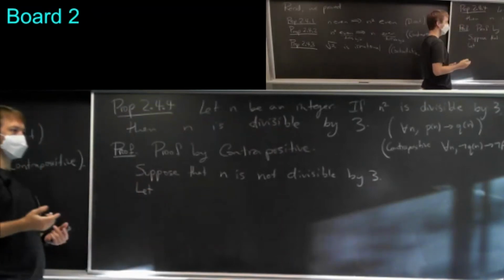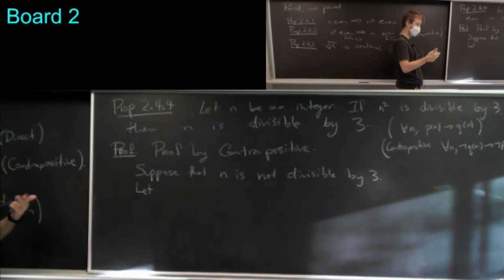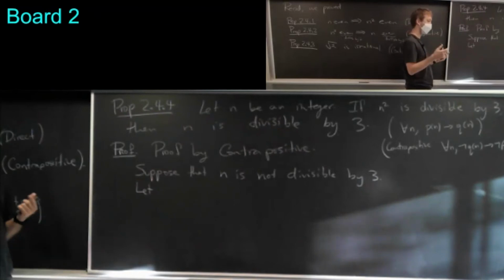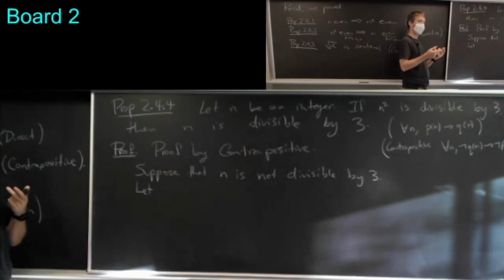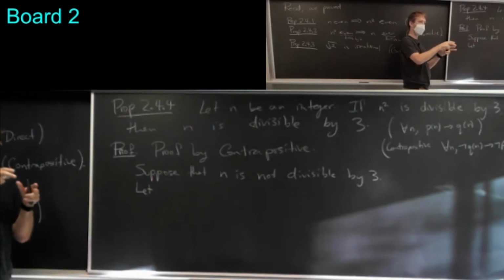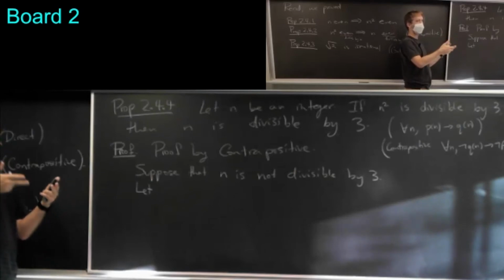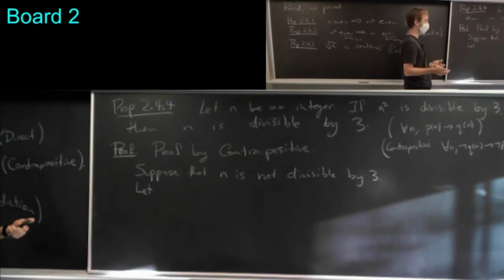Well, if I take a number that's not divisible by 3 and try my hardest to divide it by 3, say a number like 13, you can think of 13 as 12, which is divisible by 3, plus a remainder of 1. So if you try to divide by 3, you have some remainder.